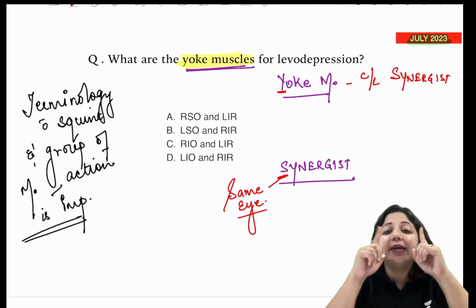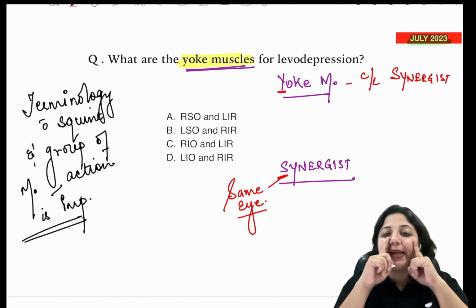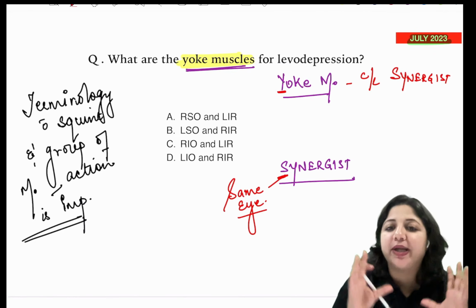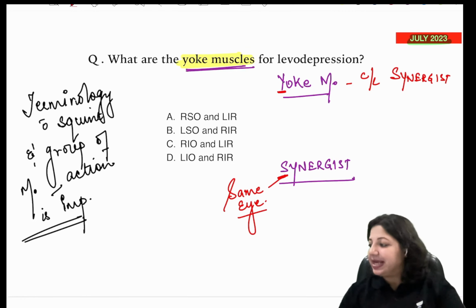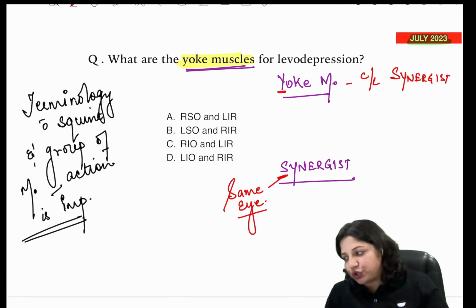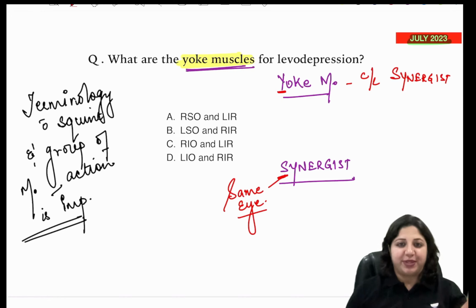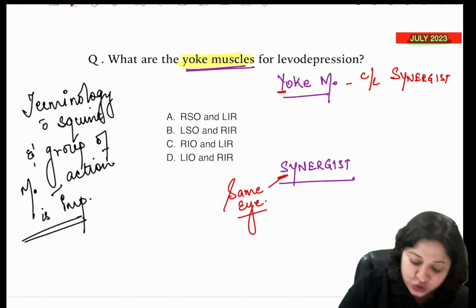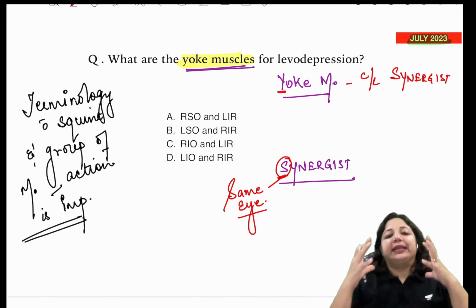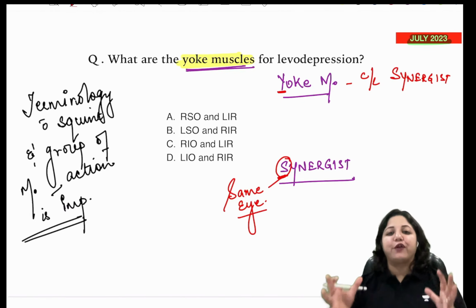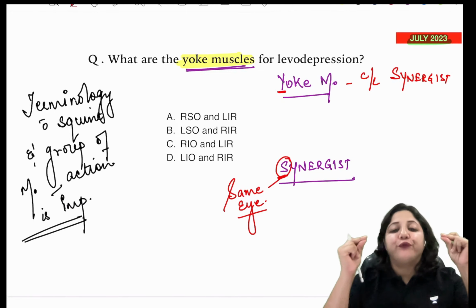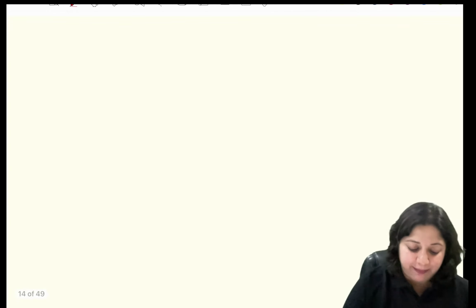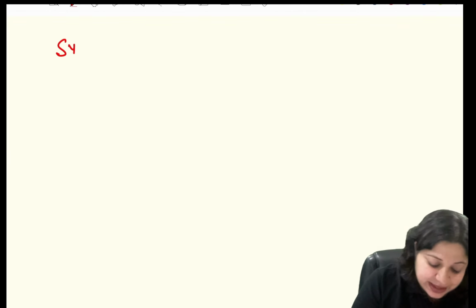Right? So here the pair of muscles, one in each eye, which are involved in the movement are yoke muscles. Is this point clear? So yoke is opposite. Yoke are contralateral synergist. S for synergist and S for same means they are the group of muscles, the pair of muscles, in the same eye. For example, if we take an example here, the beautiful example is when we talk of synergist.